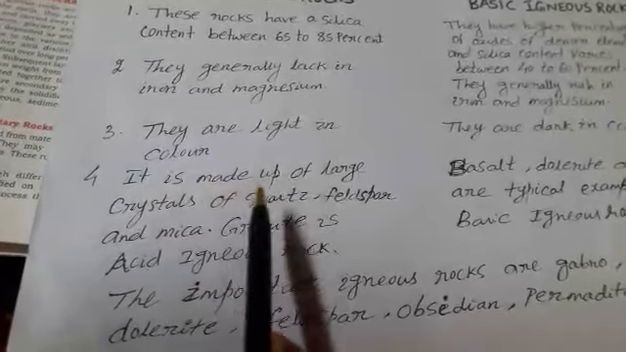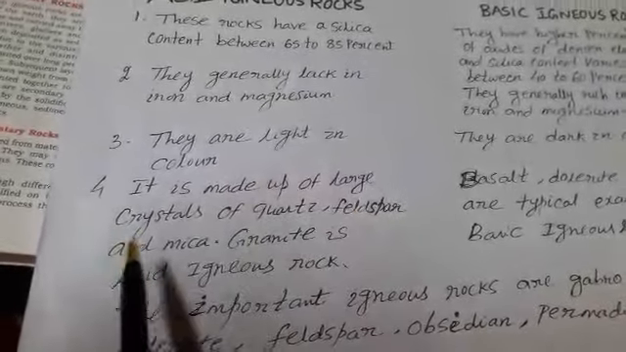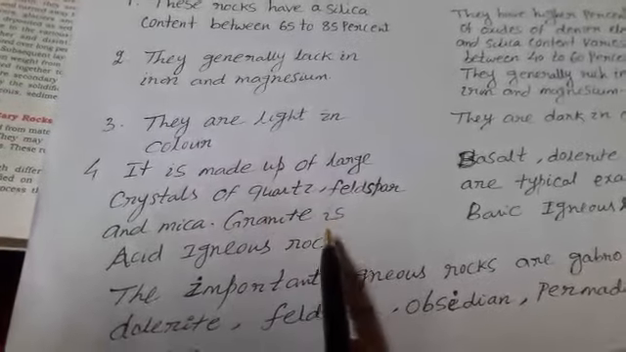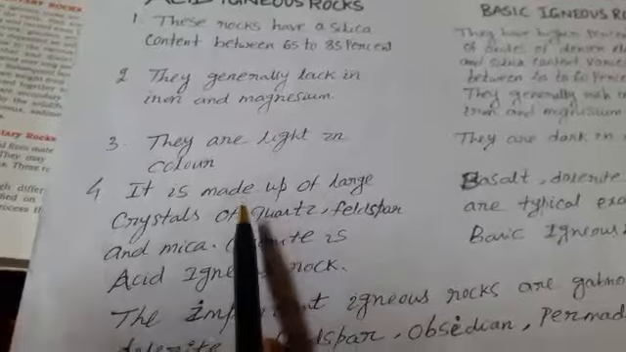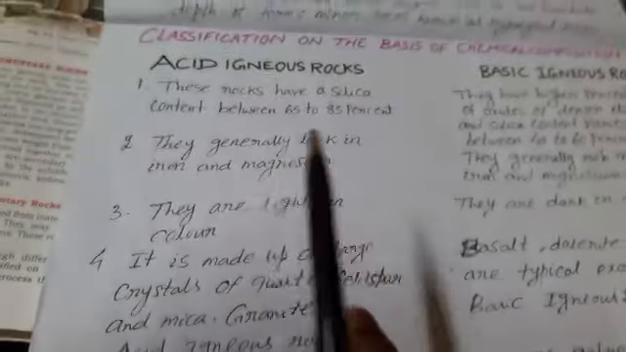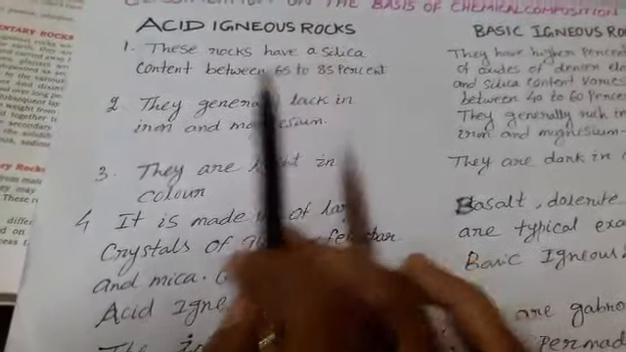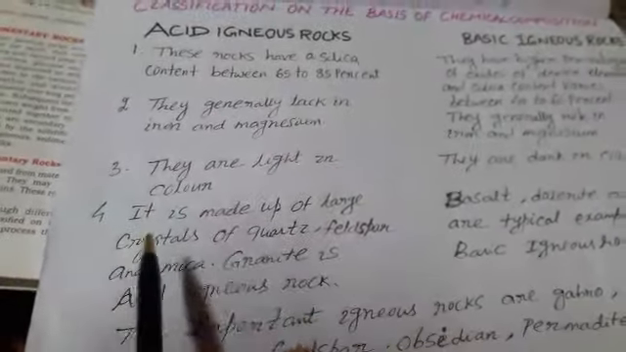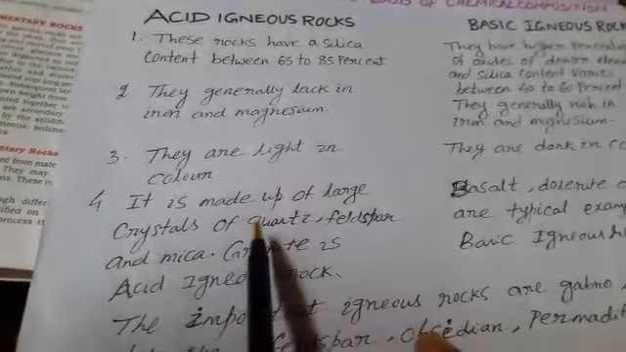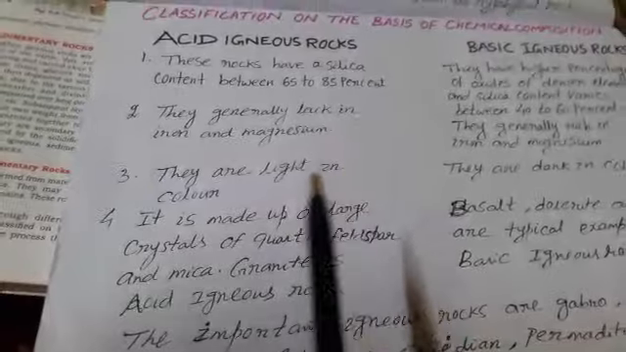It is made of large crystals of quartz, feldspar, mica, etc. Granite is an acid igneous rock, the best example of it. Are you clear? Acid igneous rock contains more silica, less iron and magnesium. They are light in color and made of large crystals of quartz, feldspar and mica. Granite is the best example of acid igneous rock.